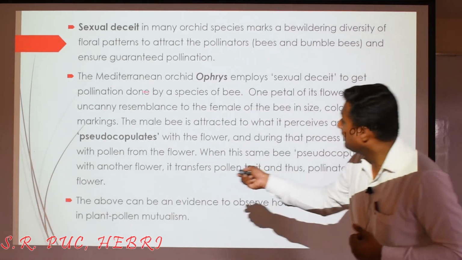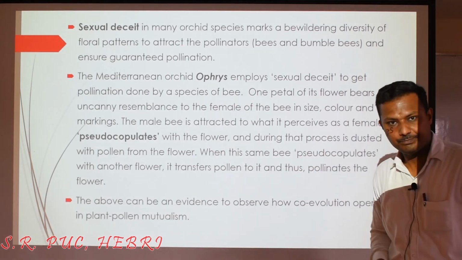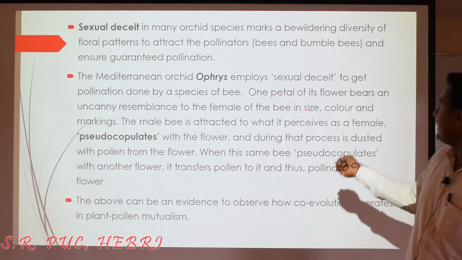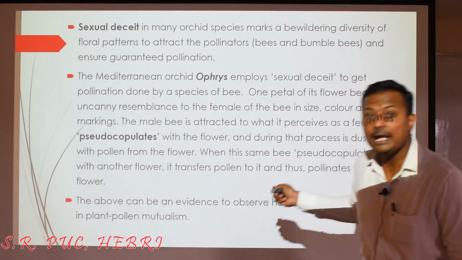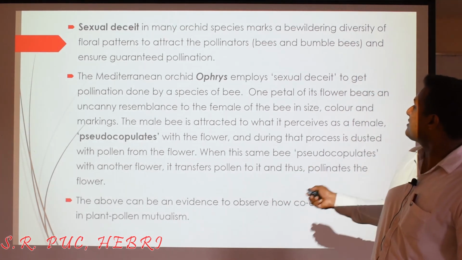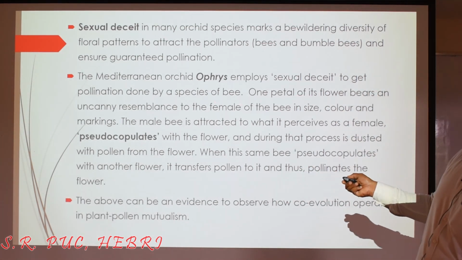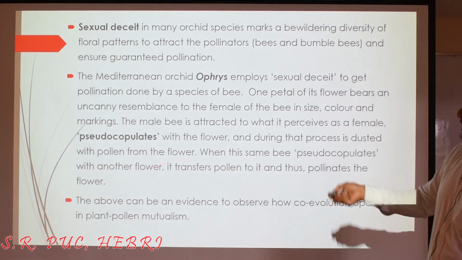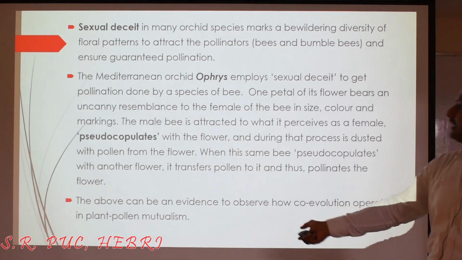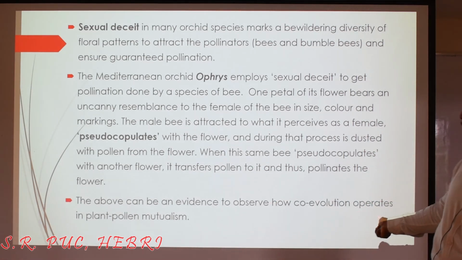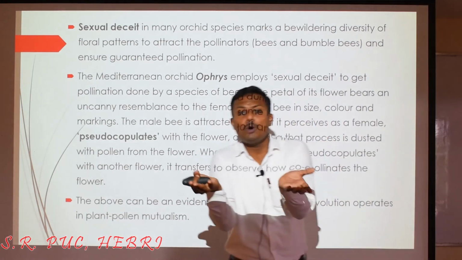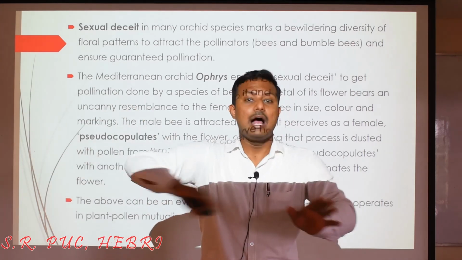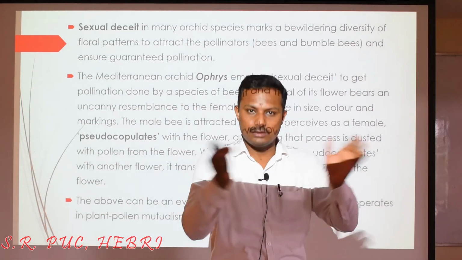So the Mediterranean orchid called Ophrys is the best example for sexual deceit. This is the Ophrys plant body, right? So military orchid, Ophrys, sexual deceit to get pollination done by a species of bee. That is called bumblebee, right? So in this case, pseudocopulation takes place, and this can be an evidence that is observed for co-evolution. Why? Because if the insect changes or evolves, the plant also has to evolve along with this, and it is also true for both of them, right?